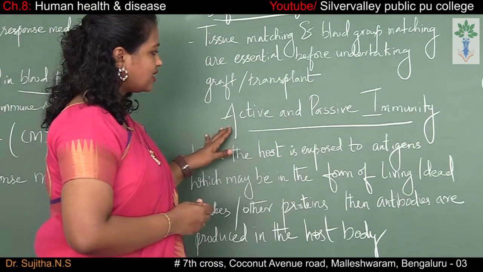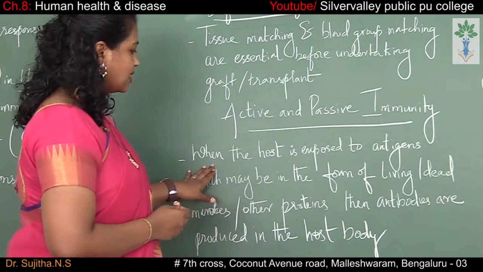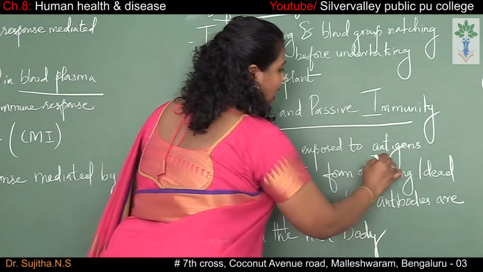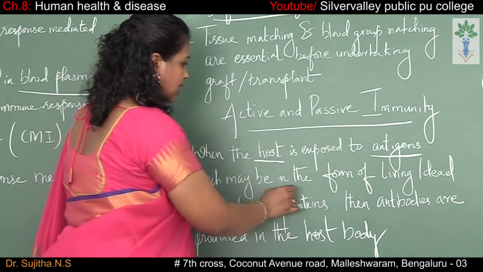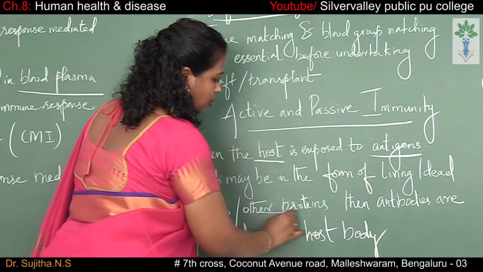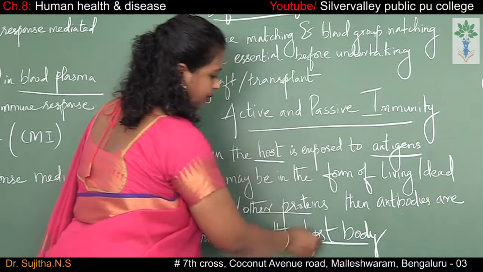So what is active and passive immunity? The first one is the active immunity. So what is active immunity? When the host is exposed to the antigen which may be in the form of living or dead microbes or other proteins, then the antibodies are produced in the host body.